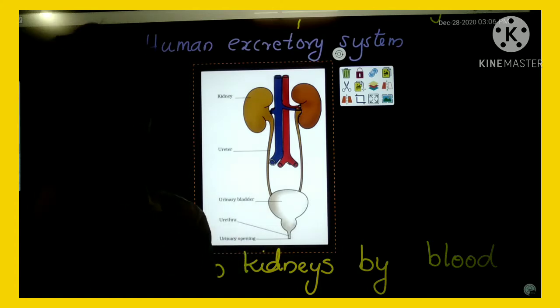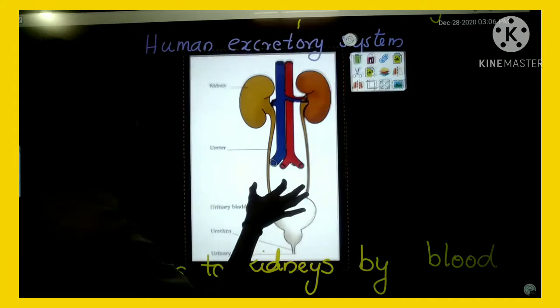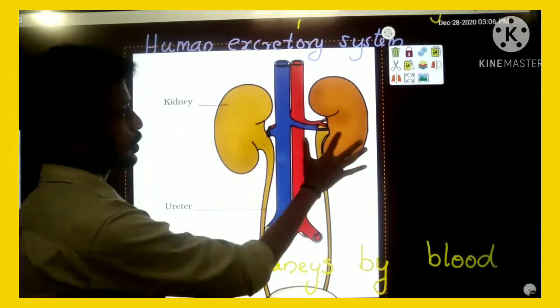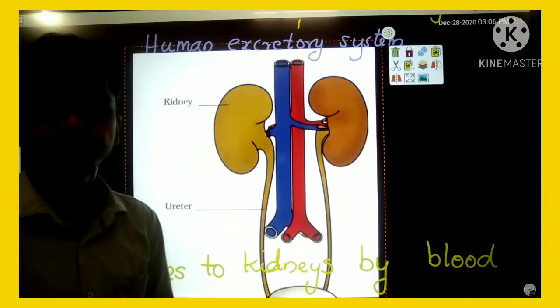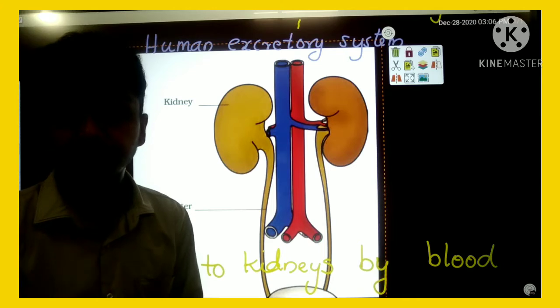Here you can see the human excretory system. Look here. Here we have a pair of kidneys. We have a pair of kidneys in the human excretory system.